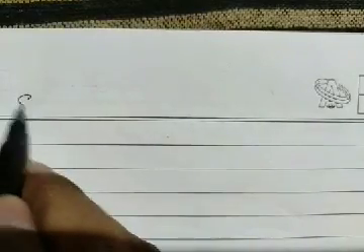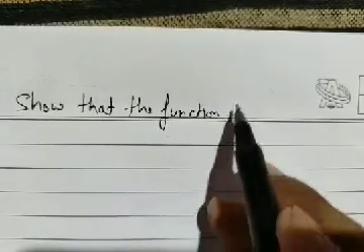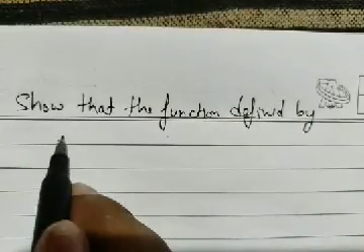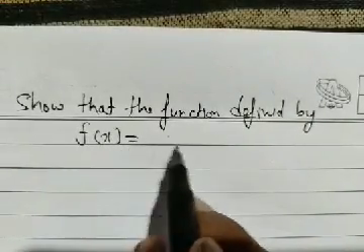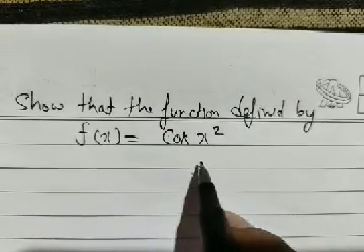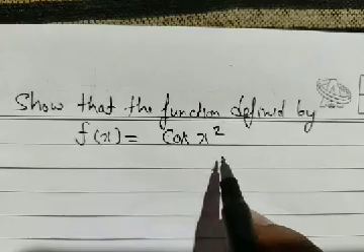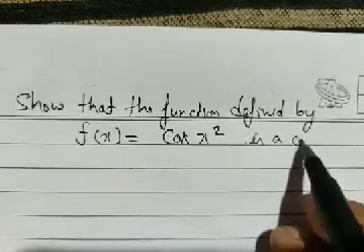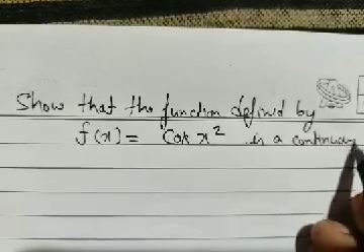Take one of the problems here. Show that the function defined by f(x) equal to cos of x square is a continuous function.